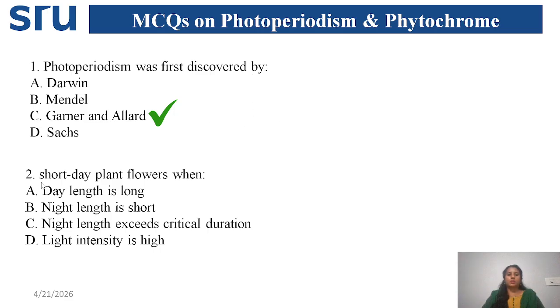And the next question: a short day plant flowers when? Night length exceeds the critical duration? Night length is short, day length is long? No. Short day plant means short day, which means long night. So the answer is that night length exceeds the critical duration.